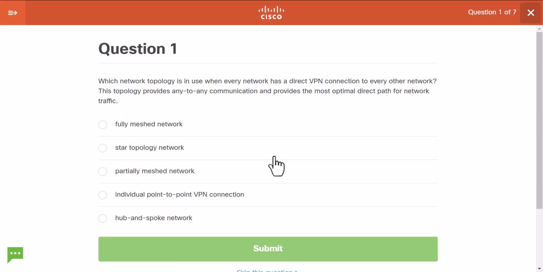Which network topology is in use when every network has a direct VPN connection to every other network? This topology provides any-to-any communication and provides the most optimal direct path for network traffic. This has to be full mesh.